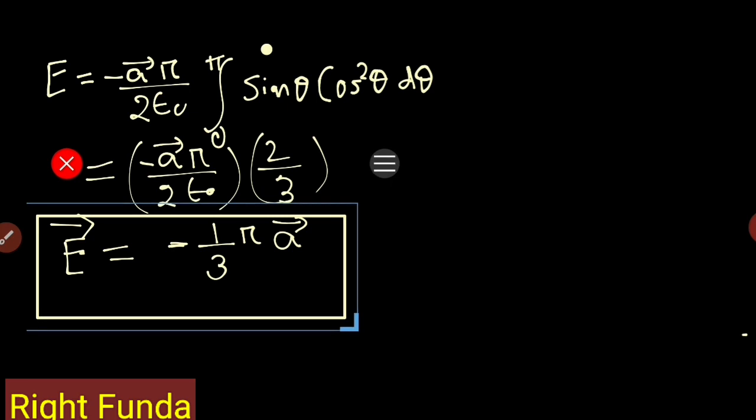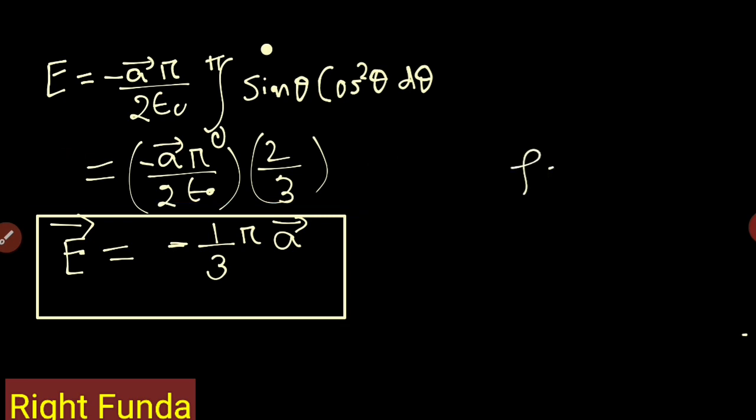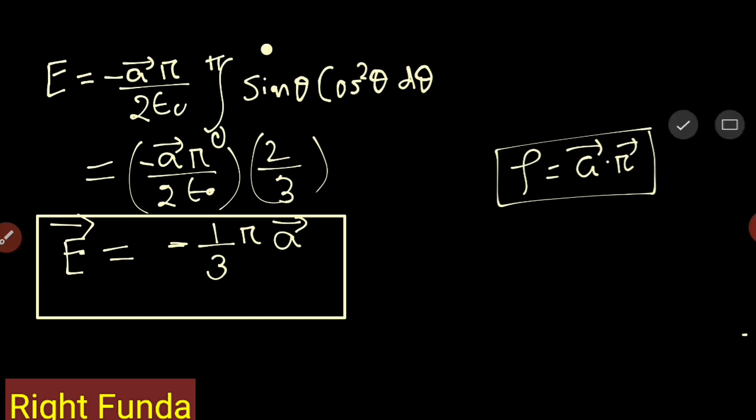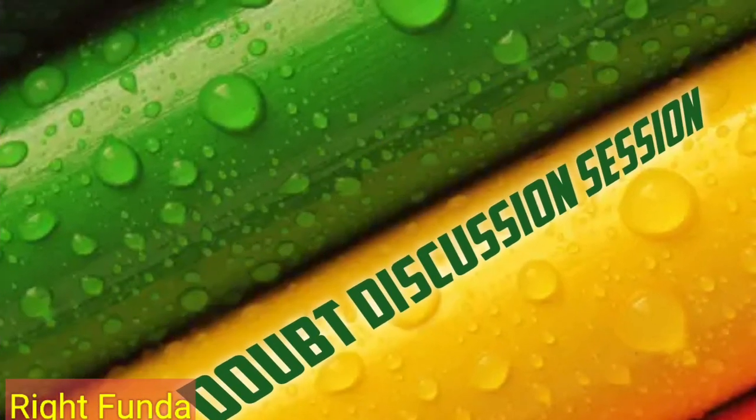So we calculated the electric field at the center of the sphere if the surface charge density rho is given by A vector dot R vector, where A is a constant vector and R is the radius vector there. So one side positive, one side negative charge will be there. How will the field intensity be? We calculated.